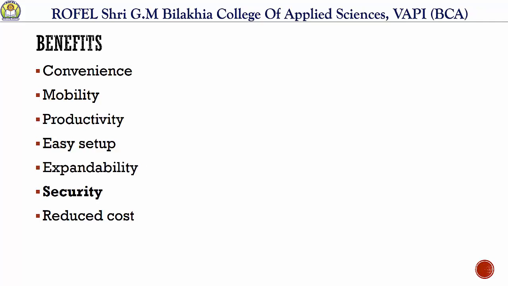Next one is security. Advances in wireless networks provide robust security protection as compared to wired networks. And the last one is reduced cost, because wireless networks eliminate or reduce wiring expenses, right? So they can cost less to operate than wired networks, right? So those are the benefits of wireless network, right?